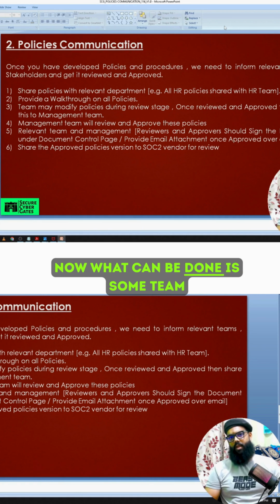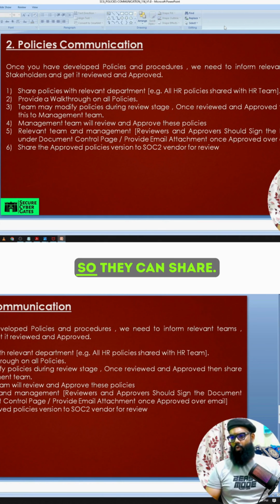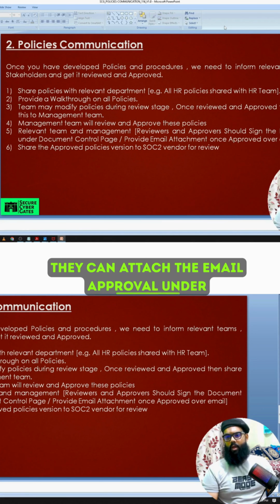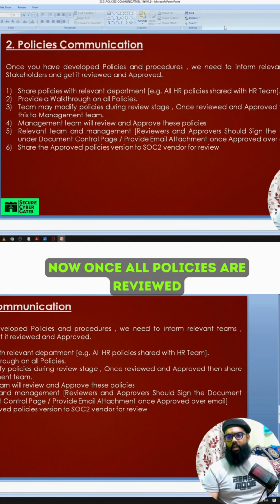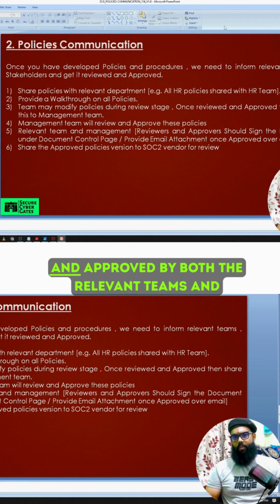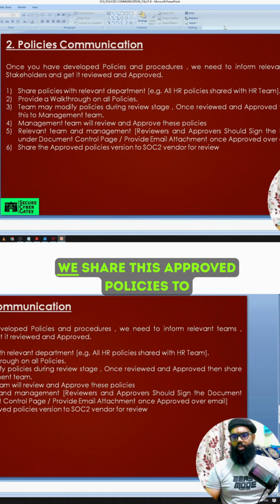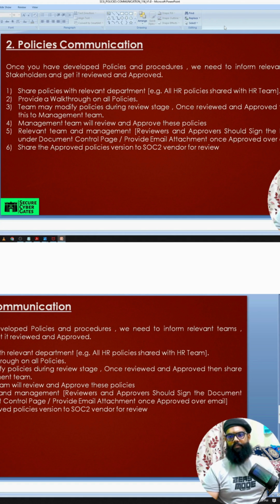Some teams may directly approve over email, so they can attach the email approval under the document control page. Once all policies are reviewed and approved by both the relevant teams and management, we share these approved policies to the SOC2 vendor.